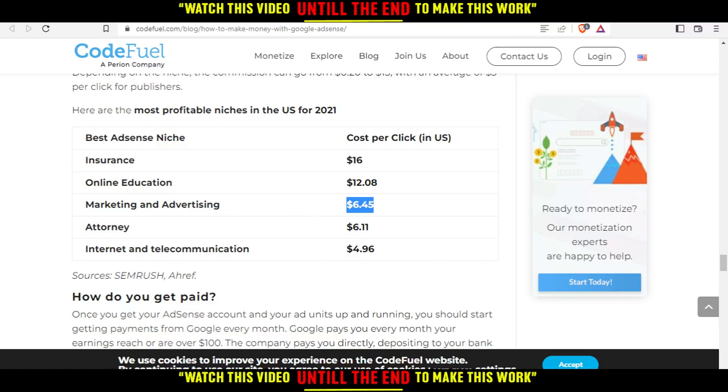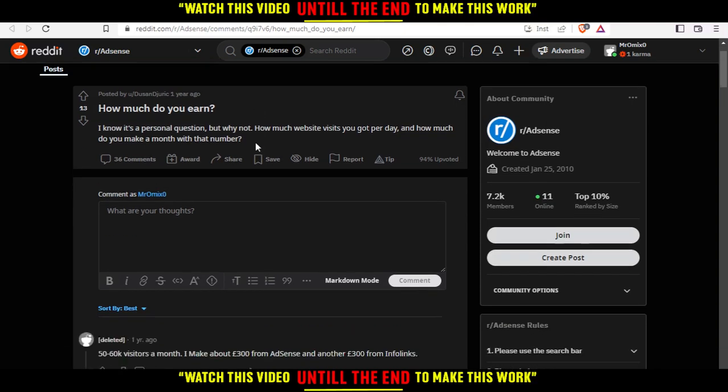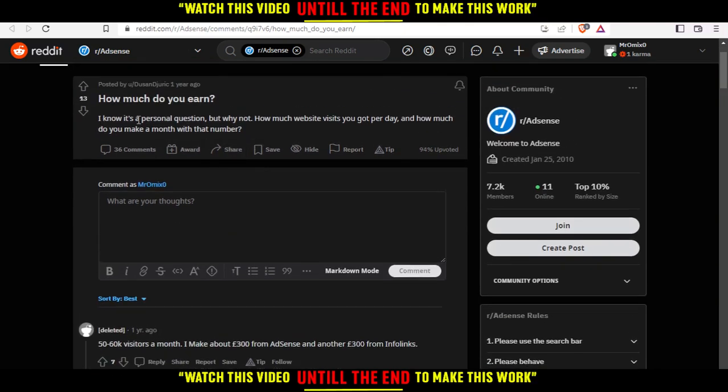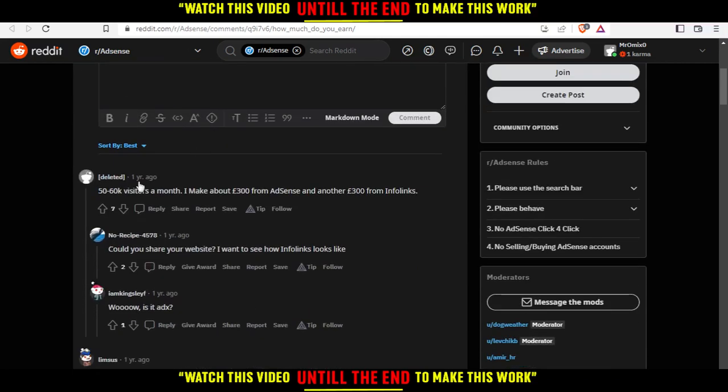So I found something interesting on Reddit as well. I know it's a personal question, but why not? How many website visits do you get per day, and how much do you make a month with that number? Some people replied. This person gets 50 to 60k visitors per month, and he makes about 300 euros from AdSense and another 300 from Infolinks. Okay, this is not AdSense, so let's ignore that. So he's making about $300 from AdSense.